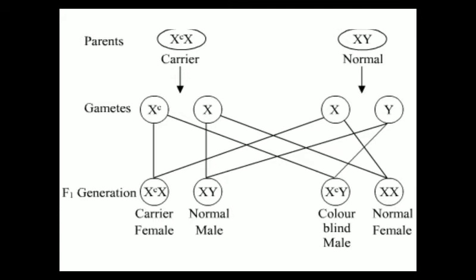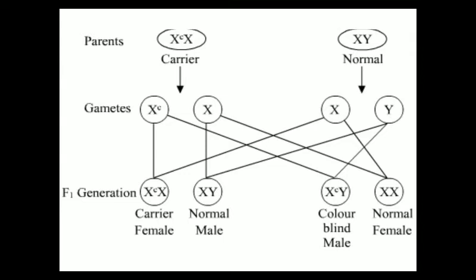The first offspring will be a female, a carrier female, and the genotype will be XCX. The second offspring will be male and the genotype will be XY, and this male will be with normal vision. The third offspring will be a male but the genotype will be XCY, and this male will be color blind, and the fourth offspring will be a female with normal vision. So these are the possibilities related to the color blindness disorder.